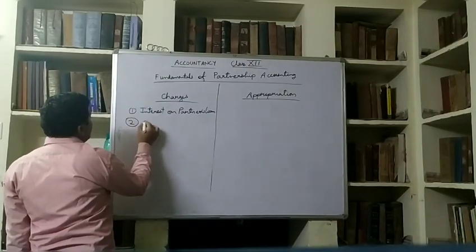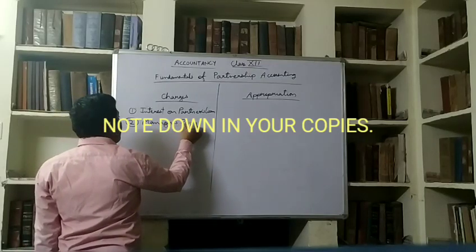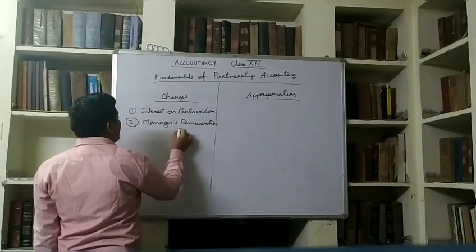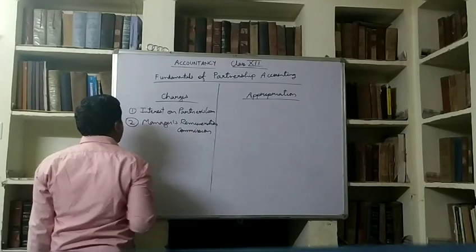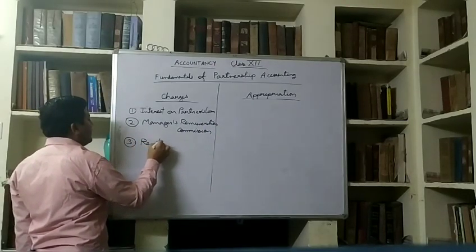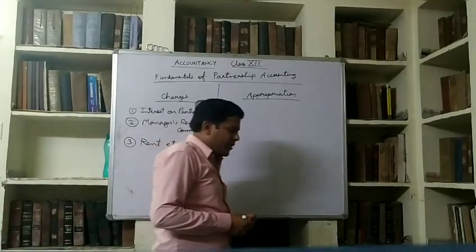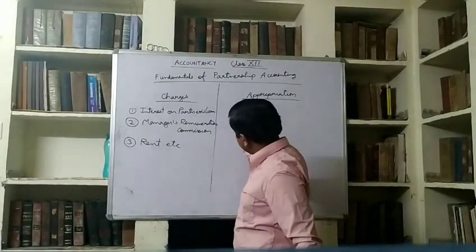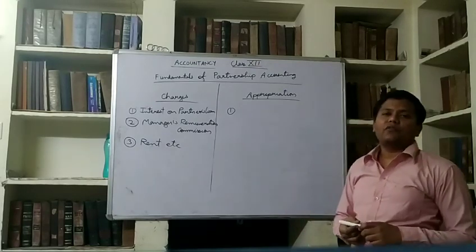So another example is manager remuneration or commission. Third, rent. So charges can be remembered with the help of appropriations, because appropriations are fixed. Whatever we provide to the partner as a part of profit, it is known as appropriation.